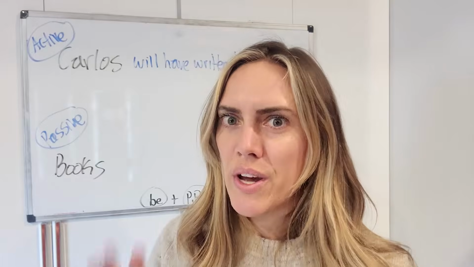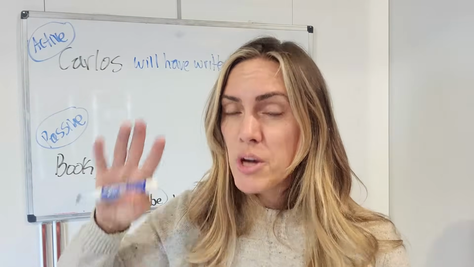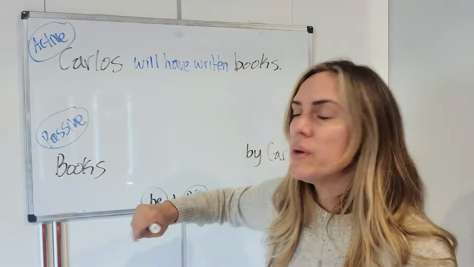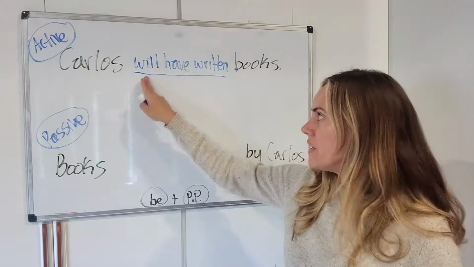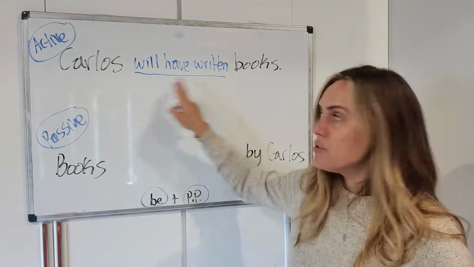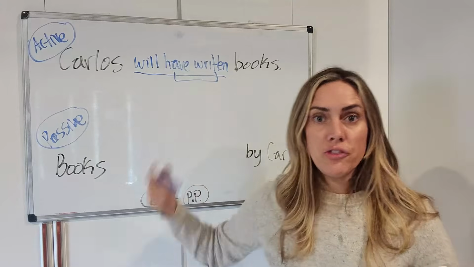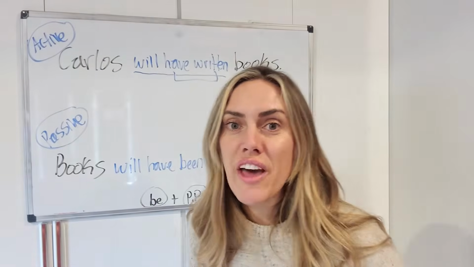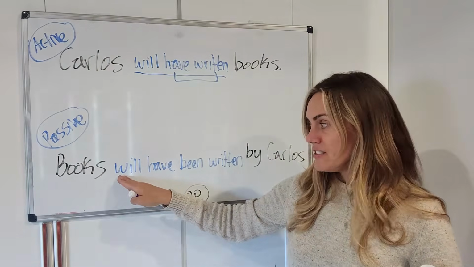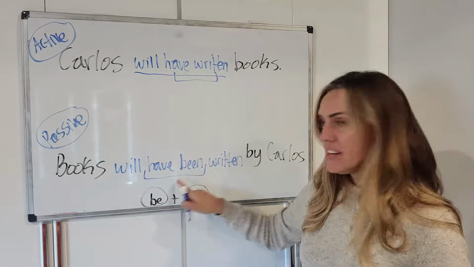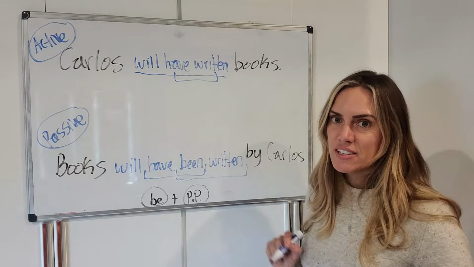Ooh, here's a great one. And actually, people don't use the future perfect that much. That's what this is, but I'm going to show it to you anyway. Carlos will have written books. Will plus have written. So future here. And then we have the present perfect. So it's called the future perfect. So we need to do that in the passive. And here we are. Books will, there's the future. Have been, there's the present perfect. Been written, there's the passive.